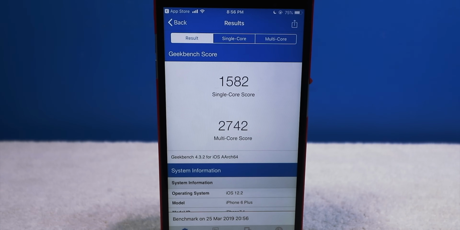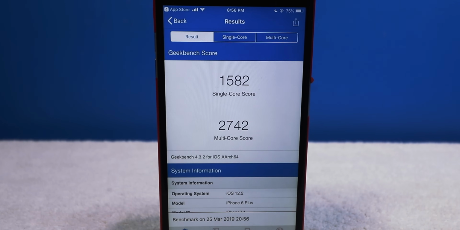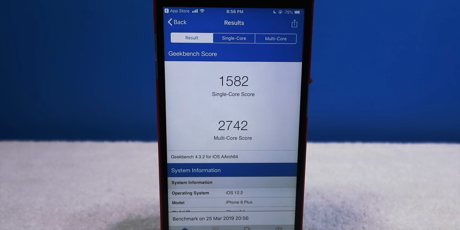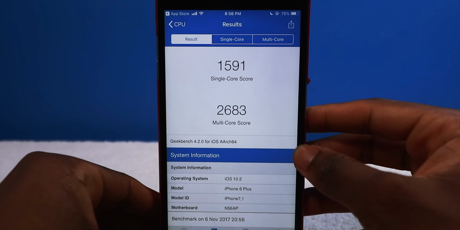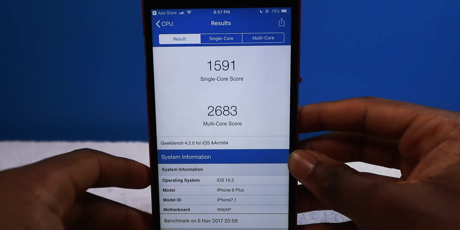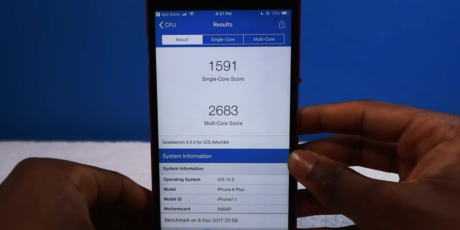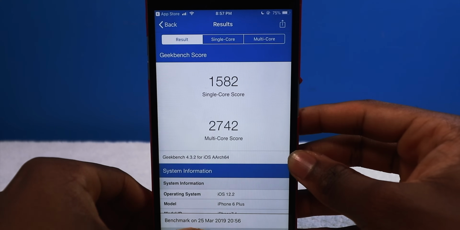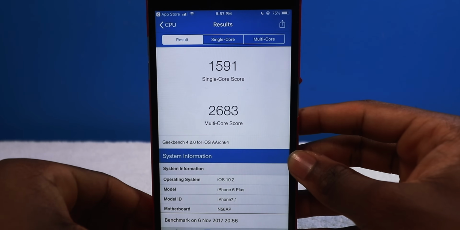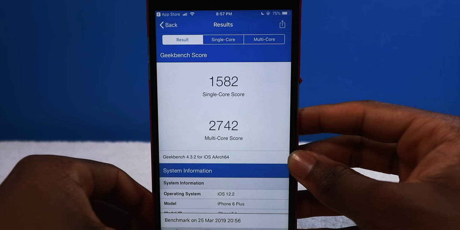And alrighty guys, there you have it. So iOS 12.2: the single-core score is 1582 and the multi-core score is 2742. And that's compared to iOS 10.2, so you guys can see the difference. As you can see, iOS 10.2 actually has a higher single-core score than iOS 12.2, and the multi-core score is actually higher on iOS 12 compared to iOS 10.